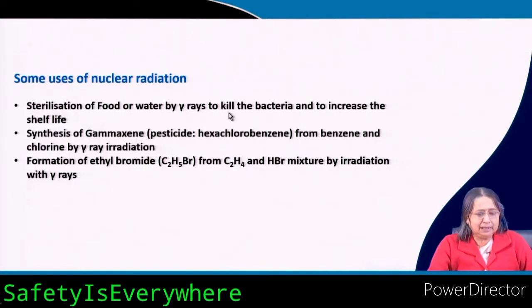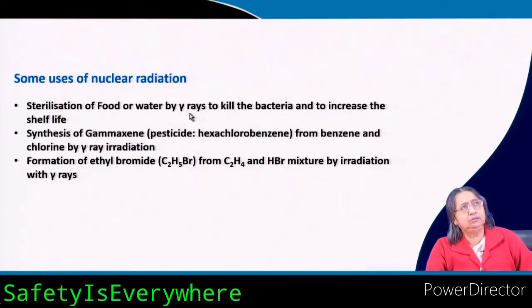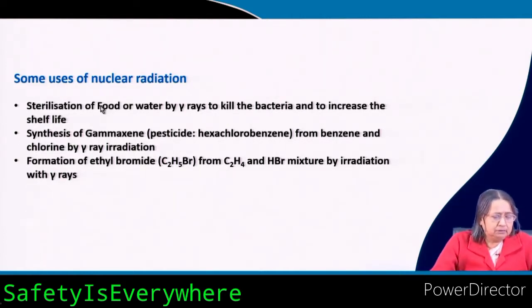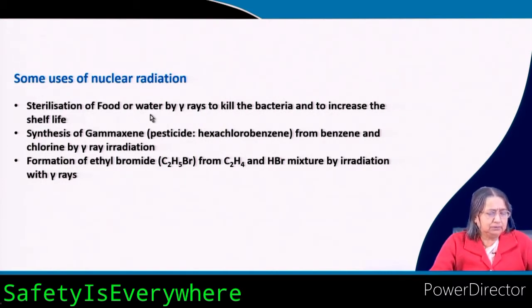Gamma rays can be used to kill the bacteria and increase the shelf life. But milk pasteurization is not done this way; some other procedure is used. This is used for food or sometimes for water.